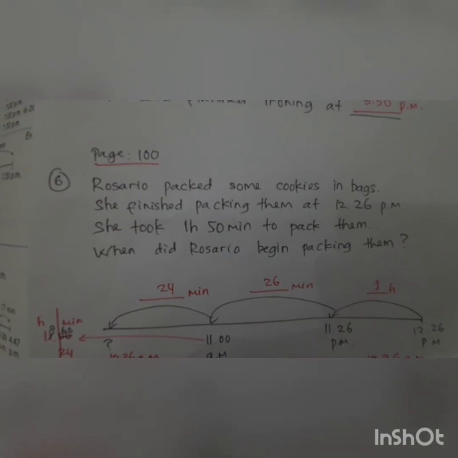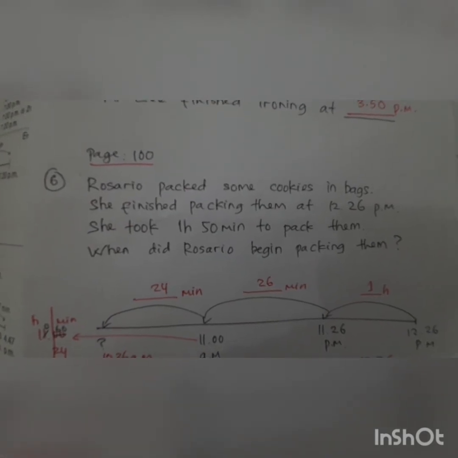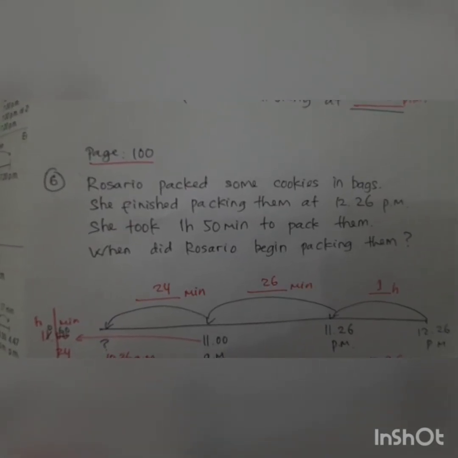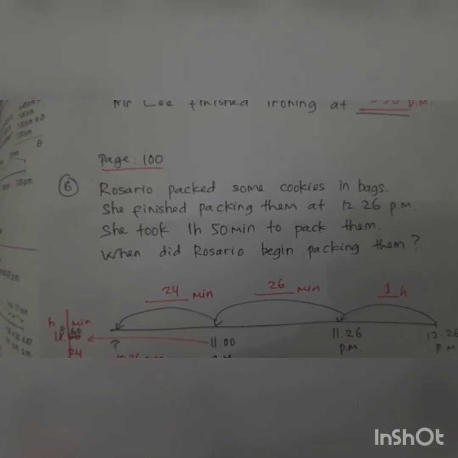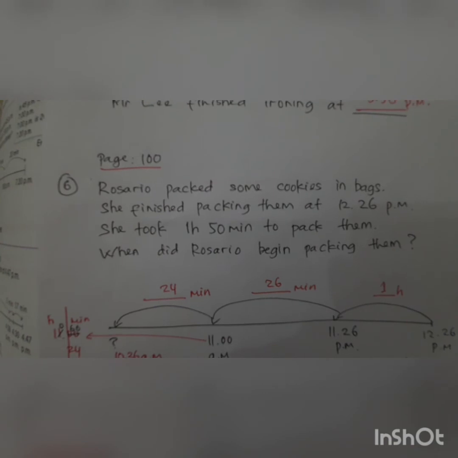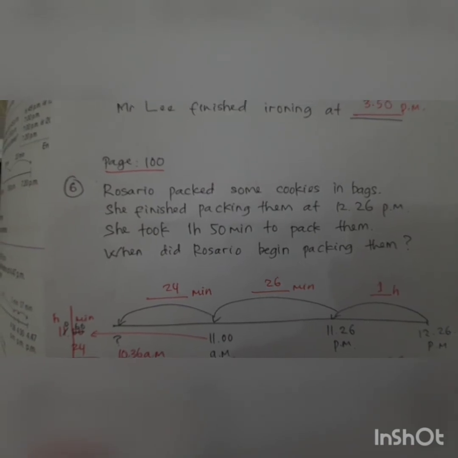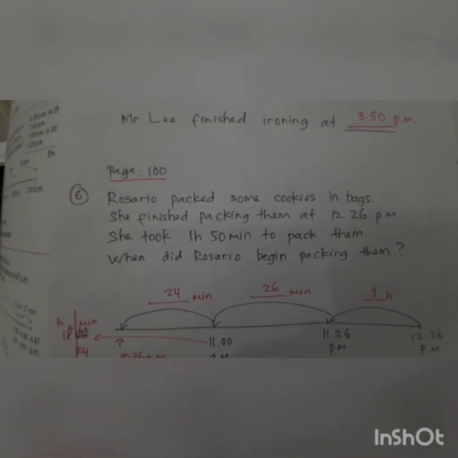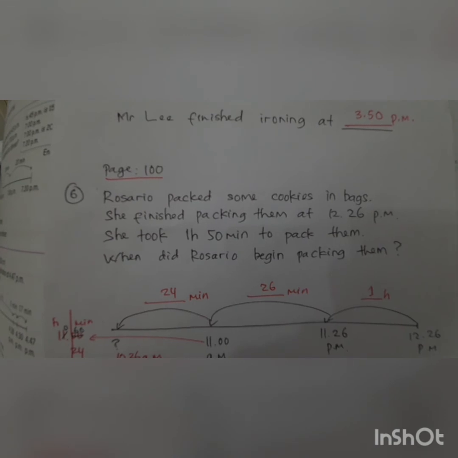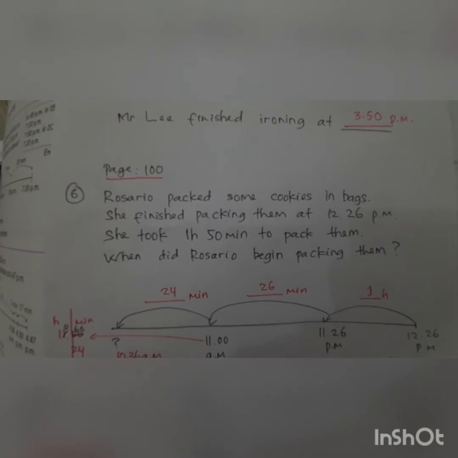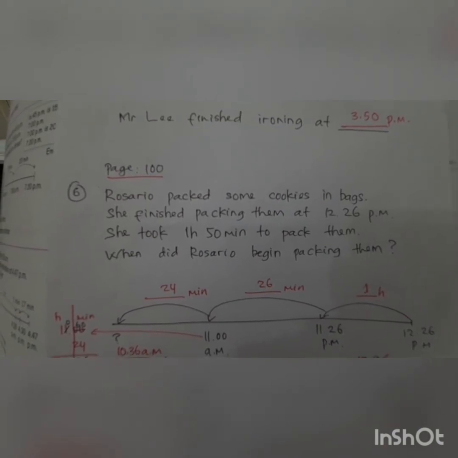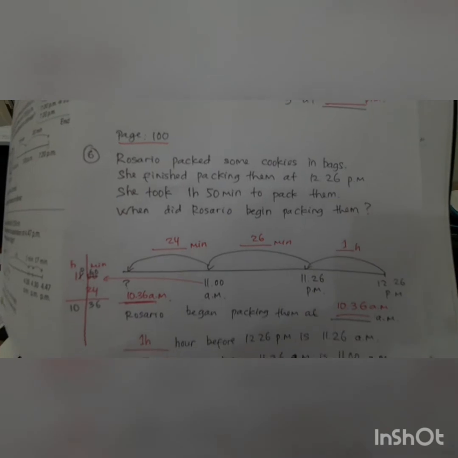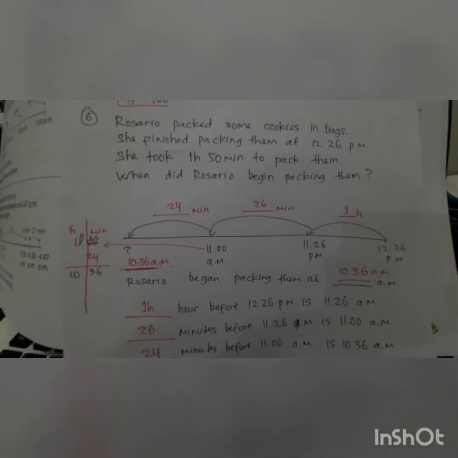Okay. Next. This one. Page 100, number 6. Rosario packed some cookies in bags. She finished packing them at 12:26 p.m. He took 1 hour 50 minutes to pack them. When did Rosario begin packing them? So it starts